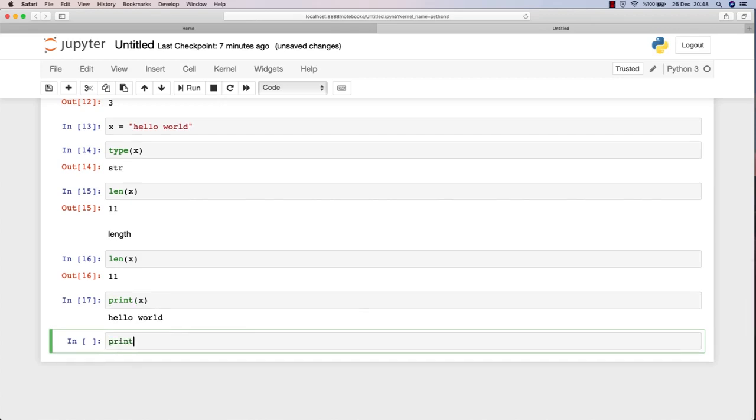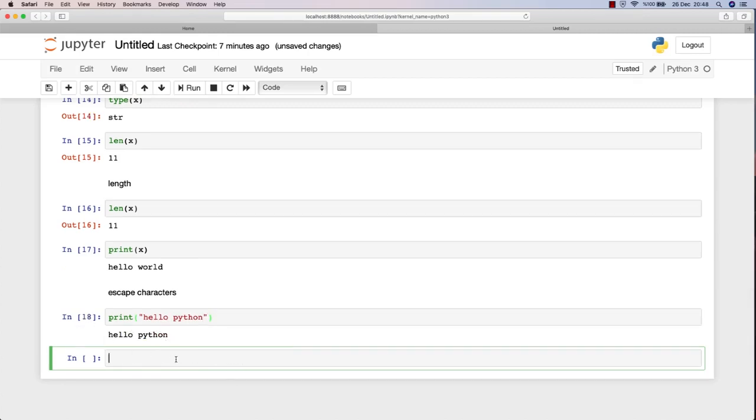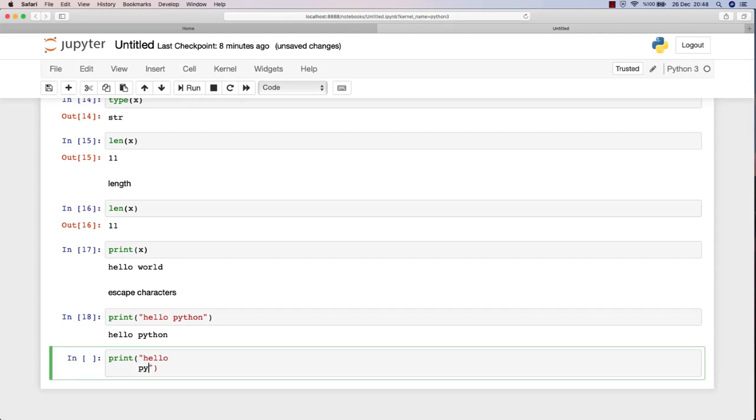Okay, so let me talk about special escape characters. Before we go on and write print, let me mark it down and say escape characters as a note to you. Okay, so what are escape characters? What if I want to split a string into two? Let's say I want to write inside a print method hello Python, but rather than having a single line, I want hello on one line and Python below.